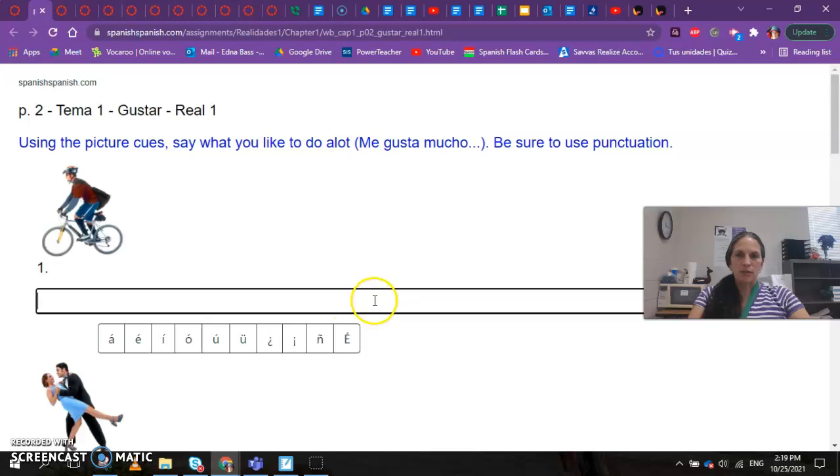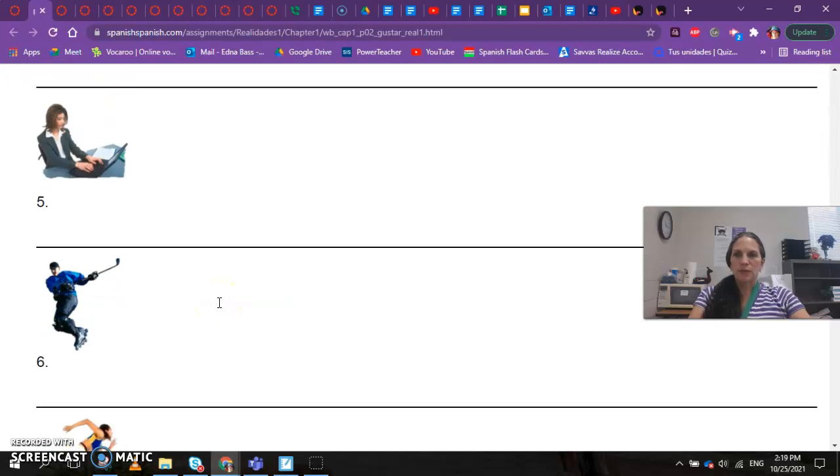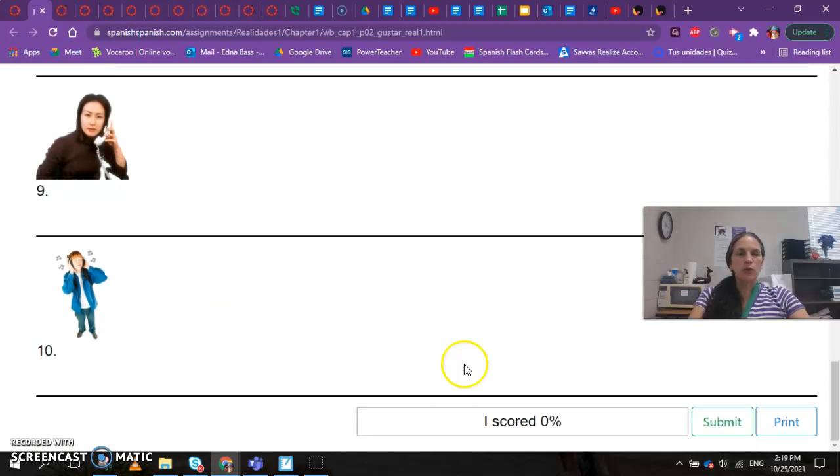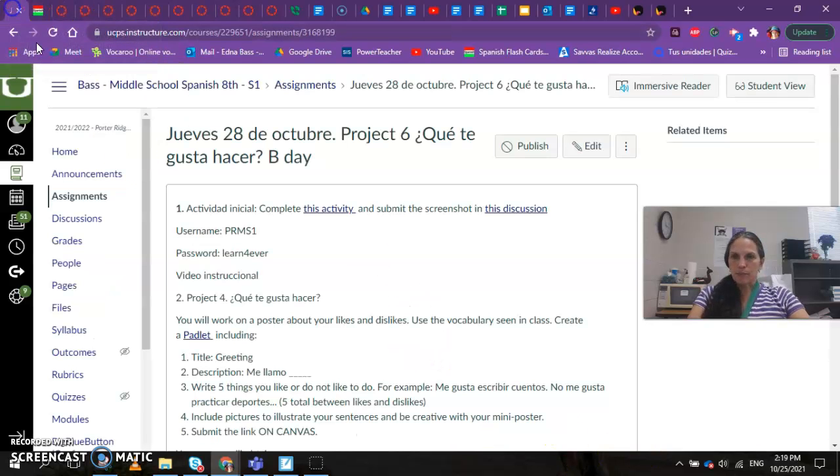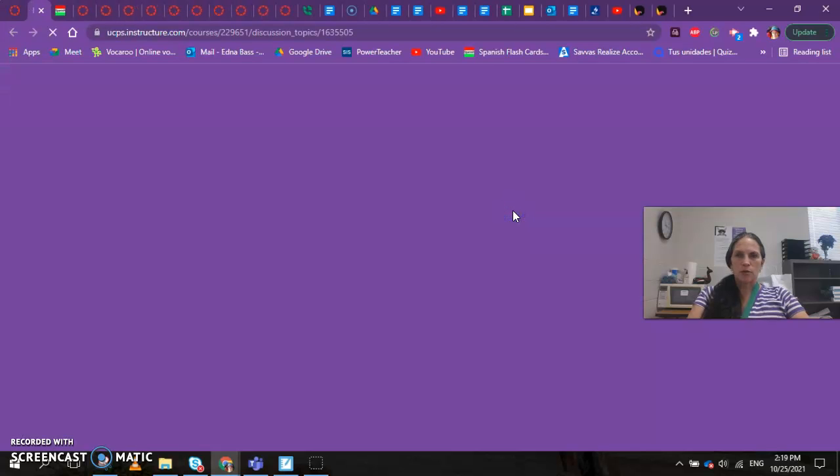this activity. You go to SpanishParents.com. You're familiar with that. Once you get your score, it has to be at least 80%. You take a screenshot and submit it in the discussion. You go to the discussion.